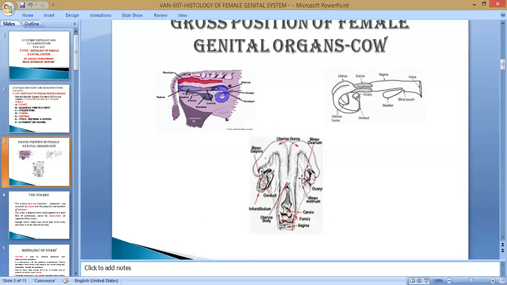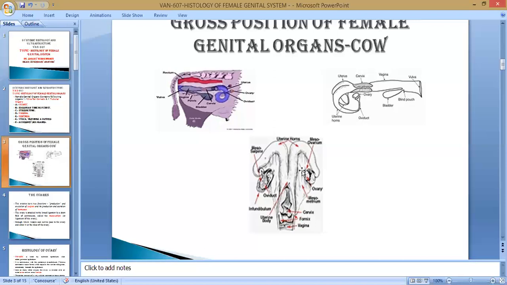The broad ligament is a double fold of peritoneum which originates from the lumbar vertebra and comes near the female genital system and attaches to the following organs, and is named accordingly. The part of the broad ligament in contact with the ovary is known as mesovarium. The part in contact with the fallopian tube is the mesosalpinx, and the part in contact with the uterus is the mesometrium. This is the broad ligament.